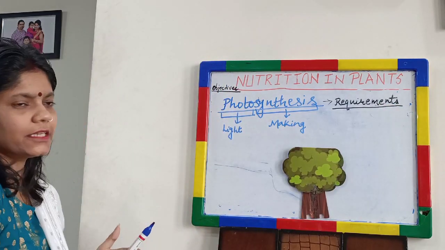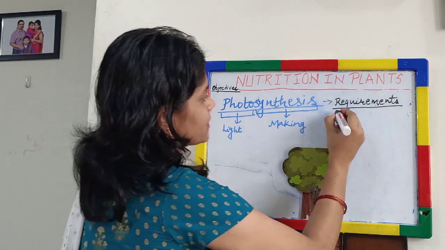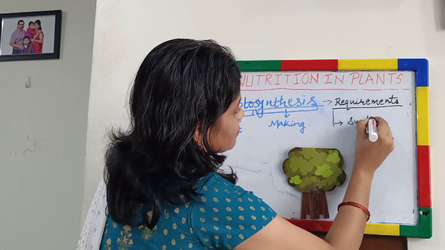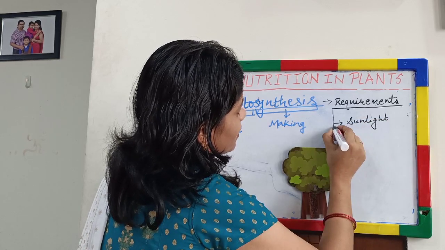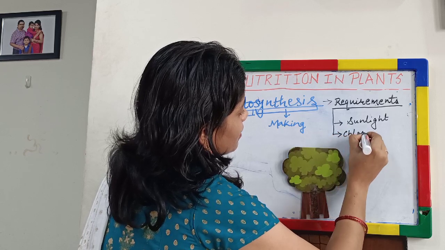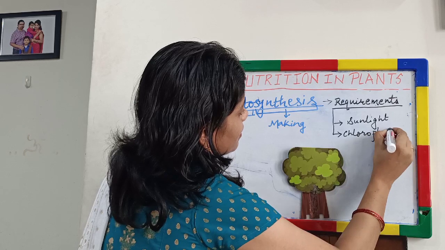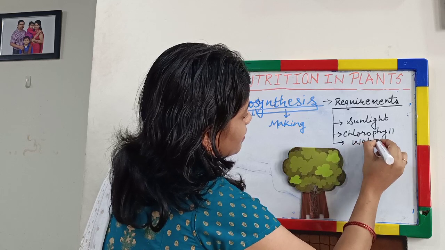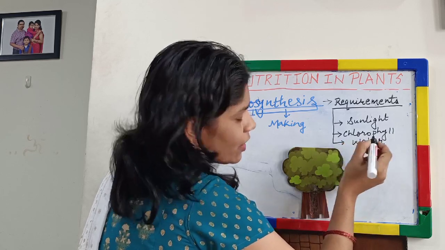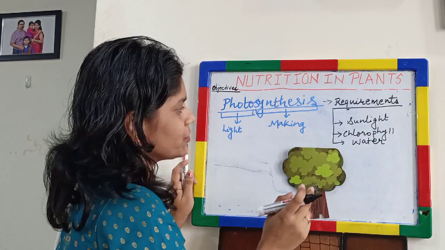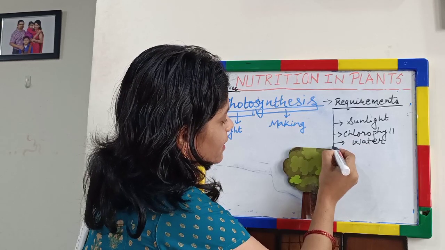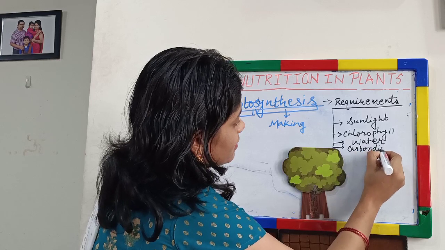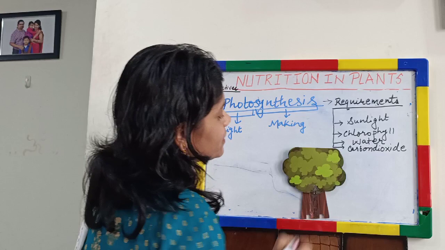So basically four things are needed for photosynthesis. Those things are sunlight, of course, chlorophyll, water, of course certain minerals are indirectly involved in photosynthesis, and another thing needed by plants is carbon dioxide. So these are the requirements of photosynthesis.